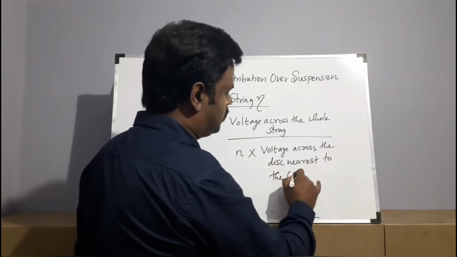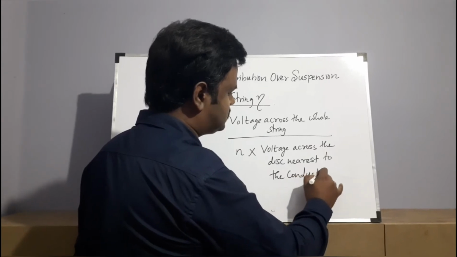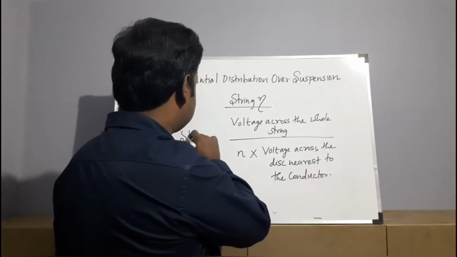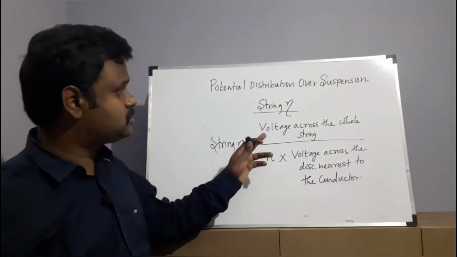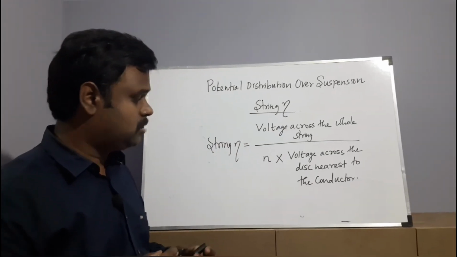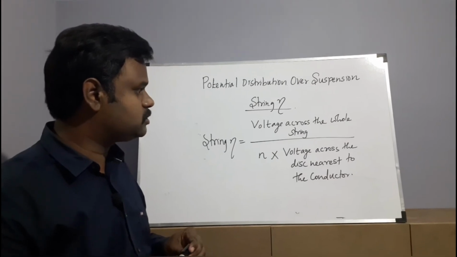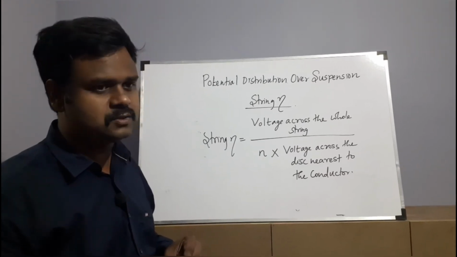So this is the formula that we will use to express string efficiency. It is the ratio of voltage across the whole string to the product of the number of discs into the voltage across the disc nearest to the conductor.